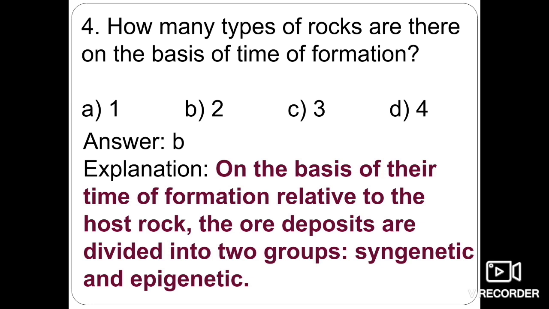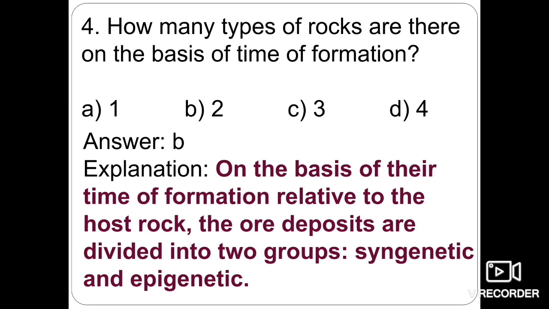Okay, so if we talk about the syngenetic ore deposits, these ore deposits are formed at the same time as the enclosing rock. So when the rock was forming, at the same time the deposit was also forming. So these are known as syngenetic deposits. And if we talk about examples, sedimentary ore deposits are the famous examples of syngenetic ore deposits, because the formation of sedimentary rocks is closely associated with the formation of ore deposits.